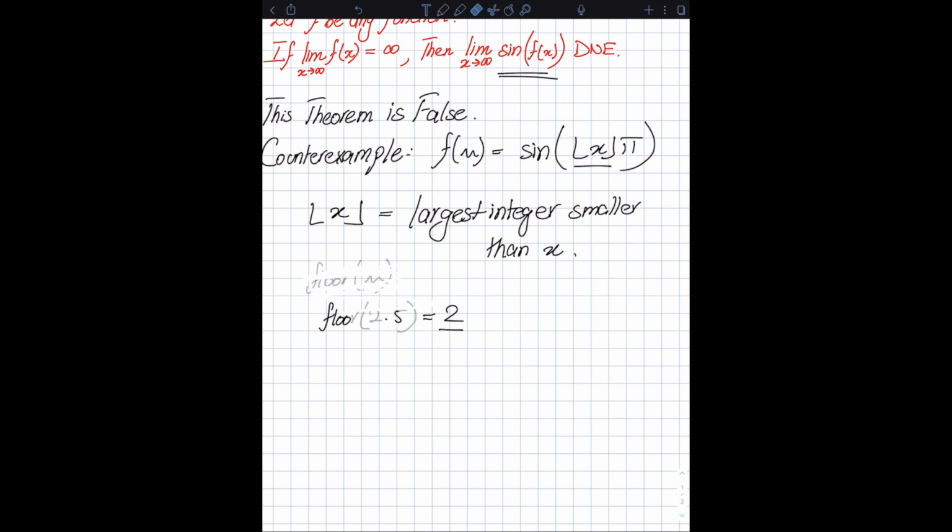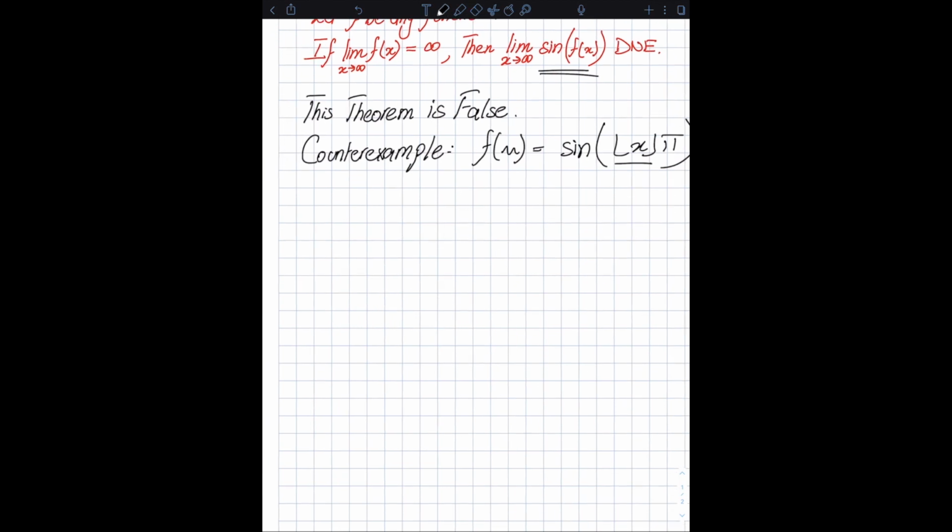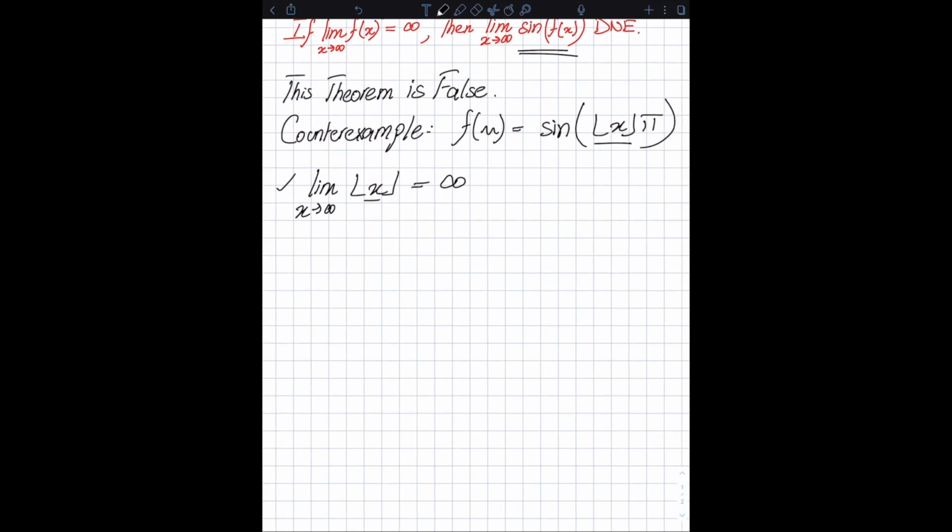So this is the counterexample. Let's see why it works. First of all, clearly, the limit as x approaches infinity of the floor of x is infinity, because as x becomes very, very large, the floor of x also becomes large. The floor of 3.5 is 3, but the floor of 1,000,000 is 1,000,000, and so on. So clearly this is true. There is a more formal way of proving this using the formal definition of the limit, but I'm not going to do that over here.